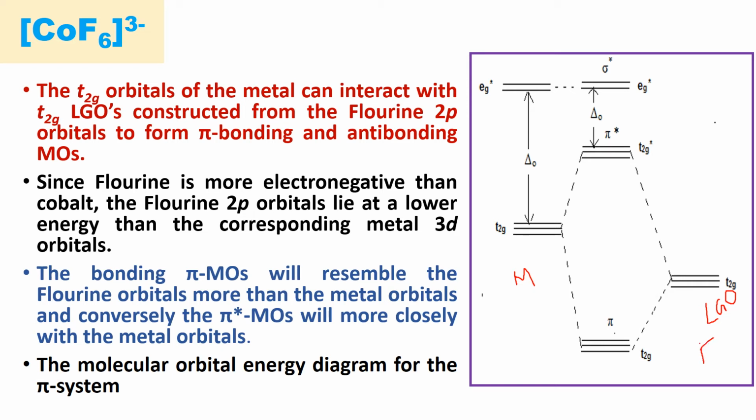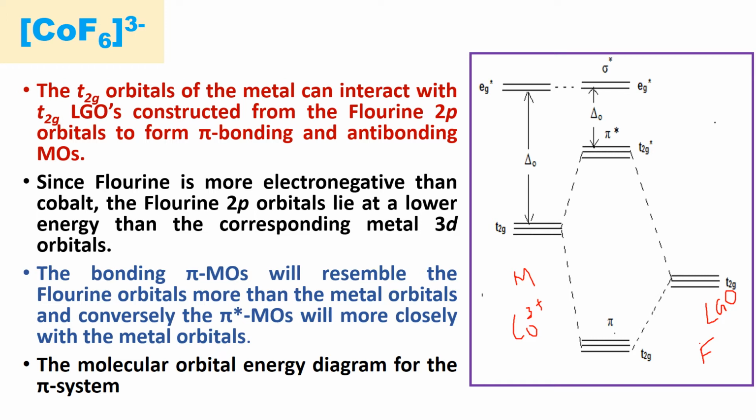in the cobalt hexafluoride complex. Fluorine is the ligand, the metal is the Co3+ ion. So in the hexafluoride system in an octahedral system, 6 fluoride ligands have ligand group orbitals with the symmetry T2G that can overlap with the T2G symmetry of the metal, here cobalt, forming pi molecular orbitals.